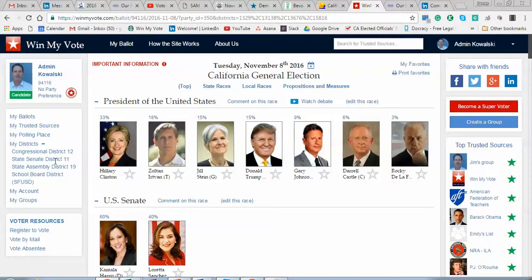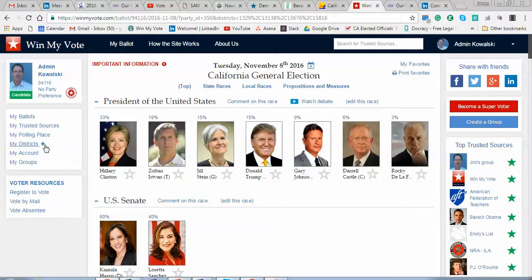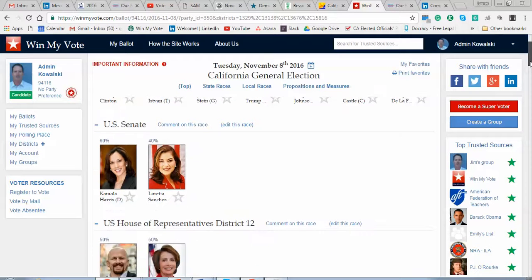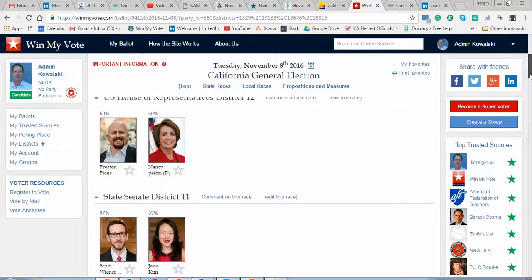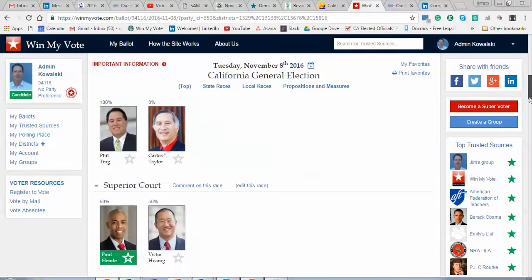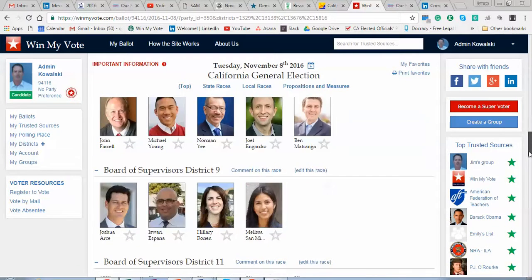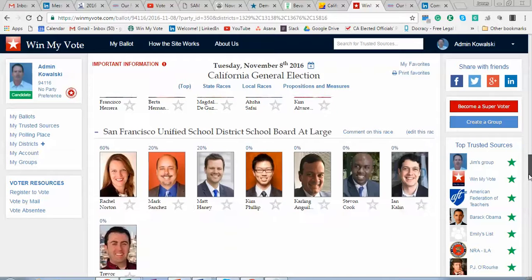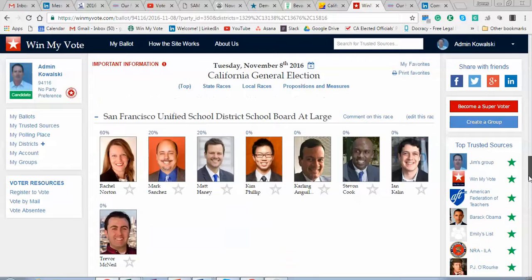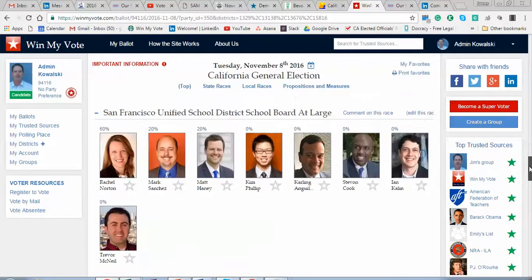And if there's any overlap or conflict, we have resources on the sign-up page that the voter can easily find their correct district. With that, we can create a sample ballot from the national races down through the state races, into the districts and counties and even board of supervisors, all the way down to school board races at the lowest level, and then even lower, the BART district and that type of thing.